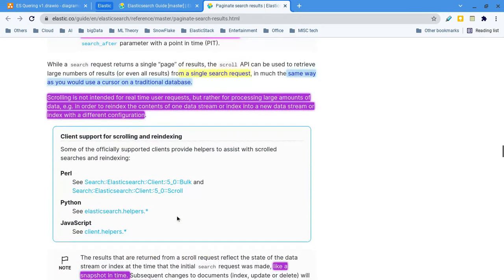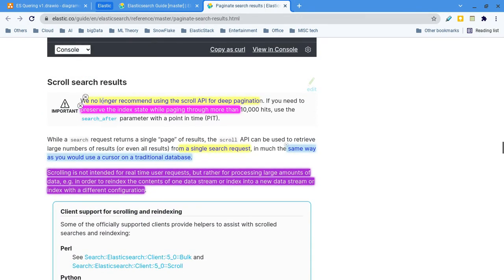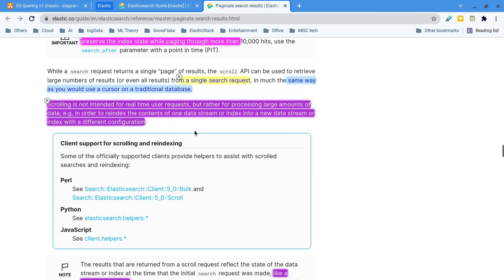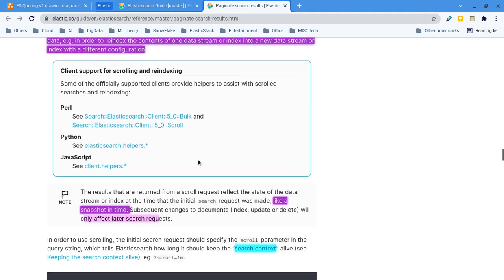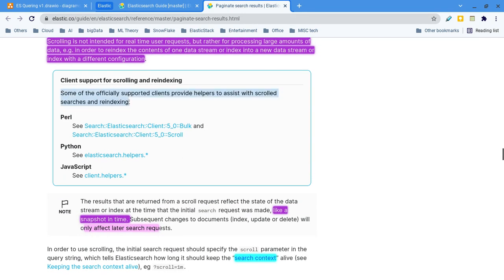The old one is scroll. They say if it is beyond 10,000 records, 10,000 hits, then prefer the PIT based. But still they have covered the scroll based. Even for scroll based, some APIs are there. If you are writing a program, let's say a web application using a programming client, and you are pulling the records, then these are the APIs that support scrolling.